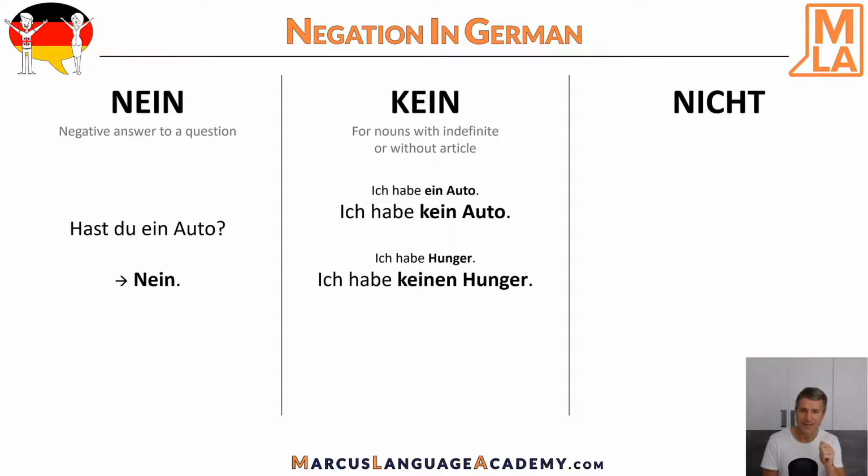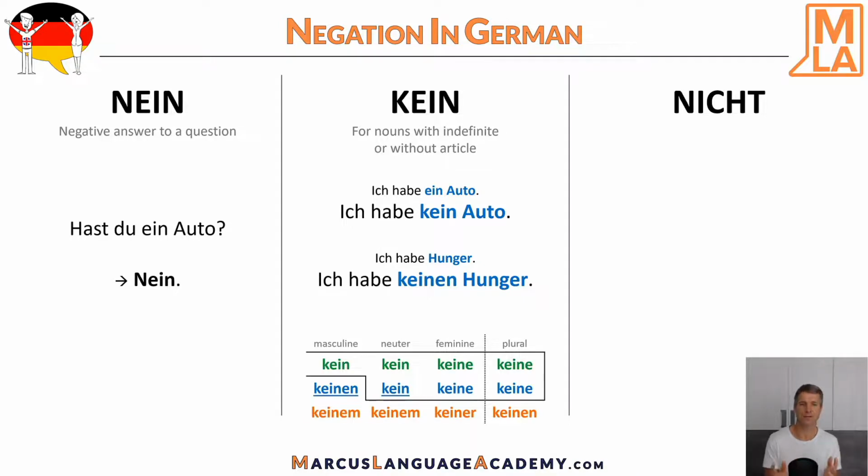Interestingly, kein must be declined, and it is declined like the indefinite article. For more on declension and cases, see my video on the German cases. Here it is accusative and therefore blue. And because Hunger is masculine, the declension is keinen, so with an en in the ending. In contrast to car, which is neuter, but it can also be nominative or dative. So please be careful.